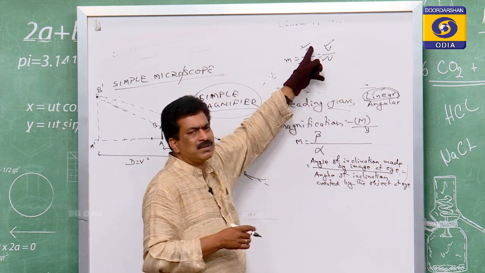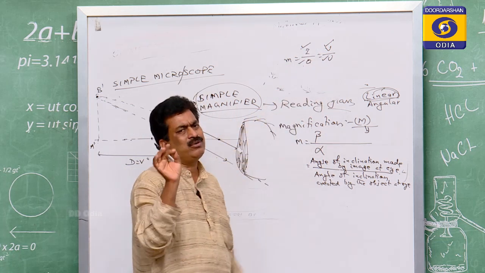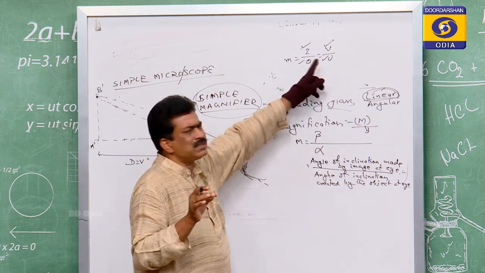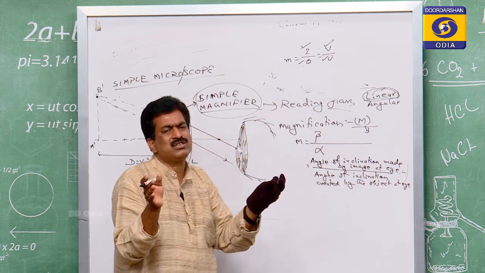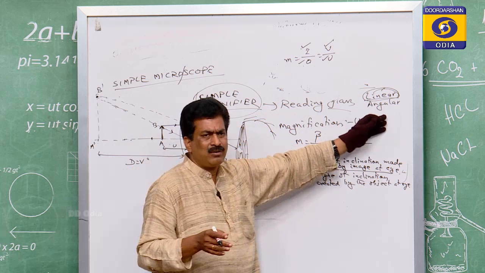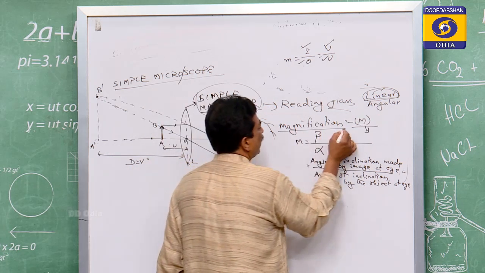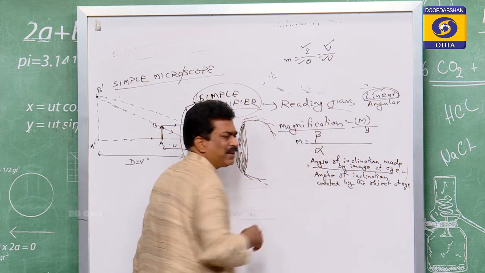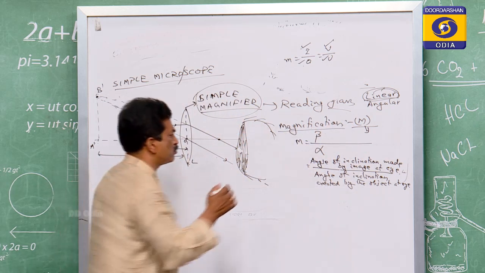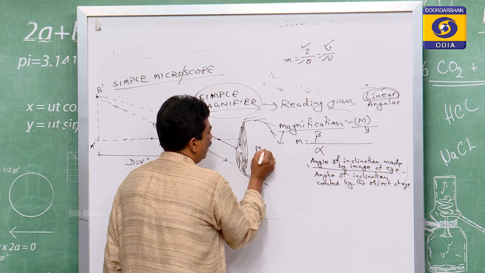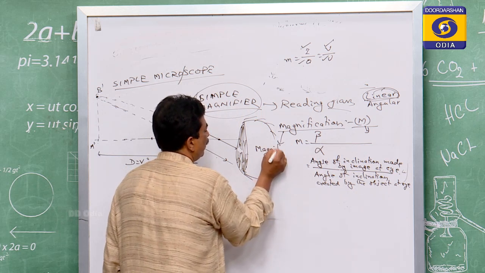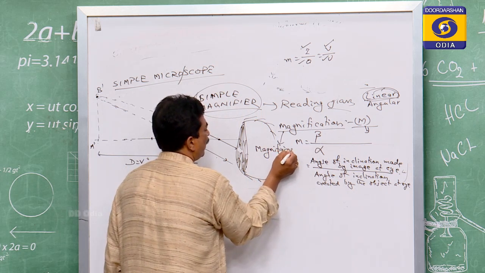So keep in mind the ratio of the image to the object. If it is linear, only the heights are taken. If it is angular, then the angles are taken, and that is called the angular magnification. Its other name is magnifying power.